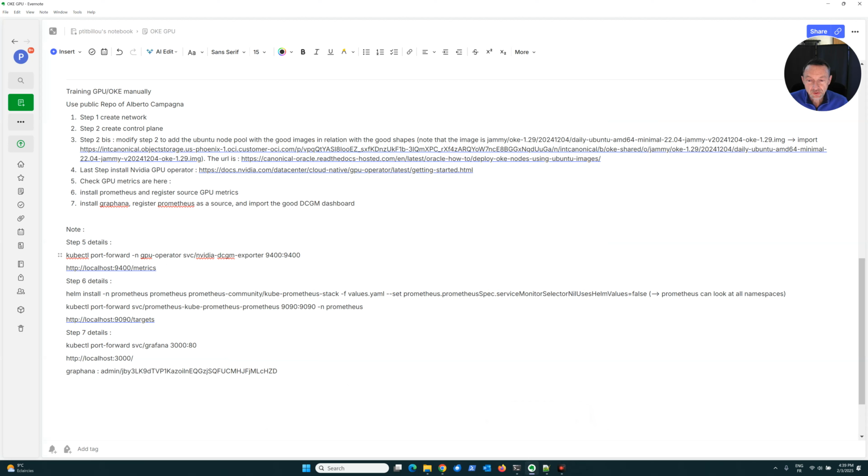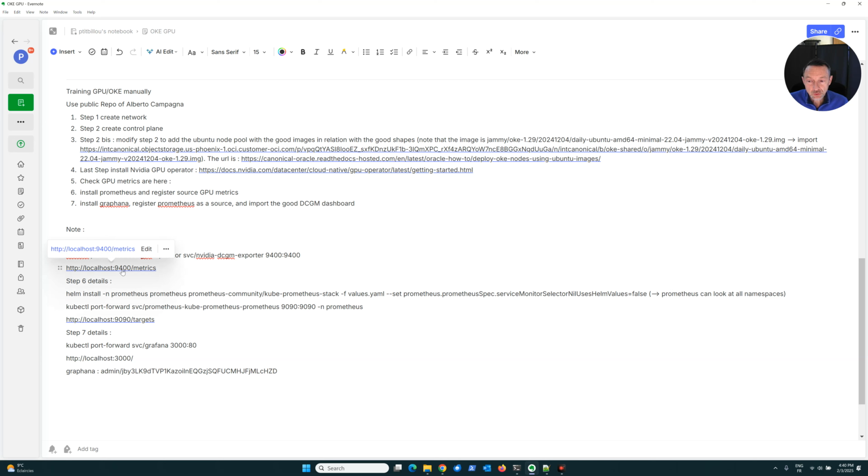And mainly, you want to have a look at the metrics of the DCGM exporter, because you want to have the metrics of the GPU during your AI test or something else. During the installation of the NVIDIA GPU Operator, DCGM exporter was installed.